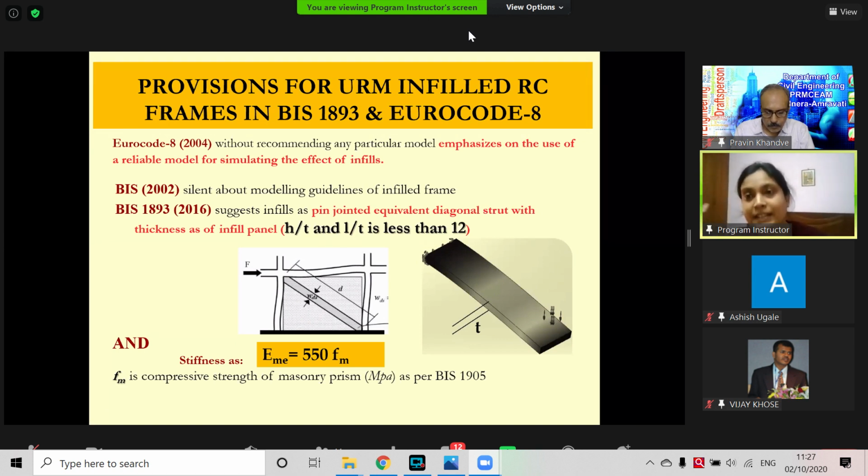We call it a slender column. Similarly, only if H by T and L by T are less than 12 can we consider the thickness of the strut the same as the thickness of the infill. And the stiffness is 550 fm, where fm is the compressive strength of the prism, and we get it from IS 1905. Okay.